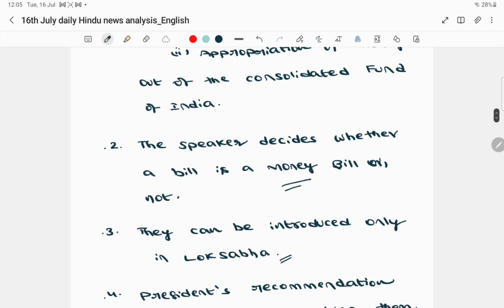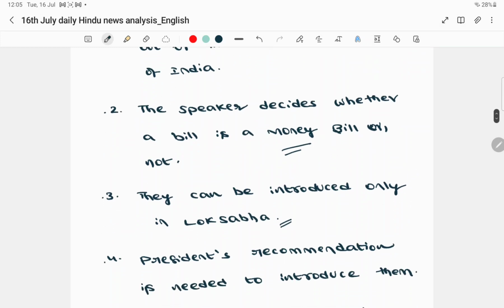And the third important point: the next are some important points associated with the money bill. In Parliament we have Lok Sabha as well as Rajya Sabha. Lok Sabha is also known as the House of People and Rajya Sabha is also known as the Council of States. Now you should understand that this money bill, under Article 110 of the Constitution, can be introduced only in Lok Sabha.